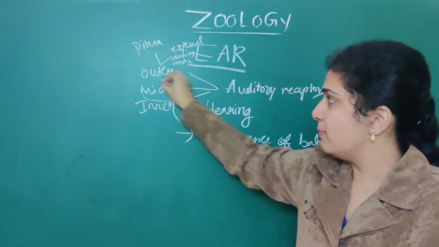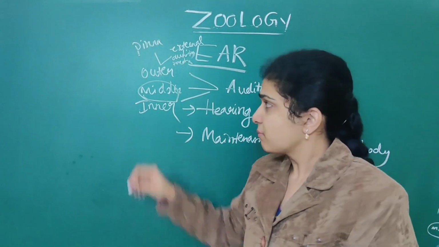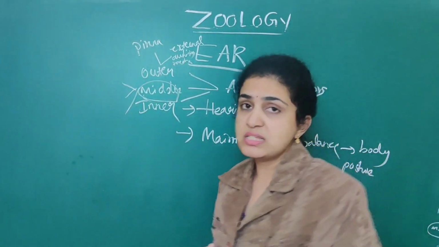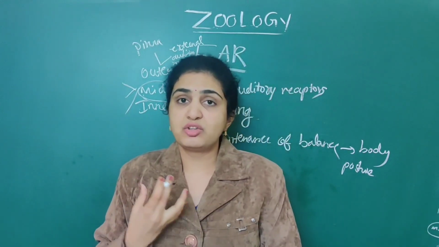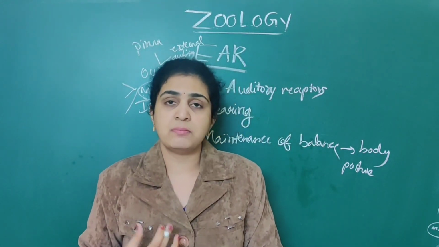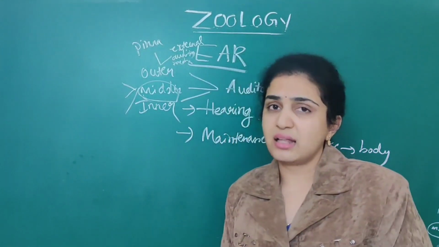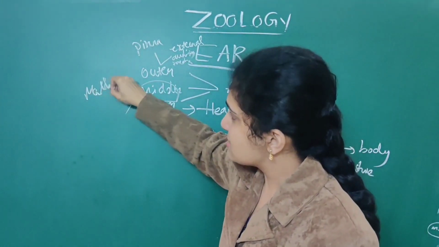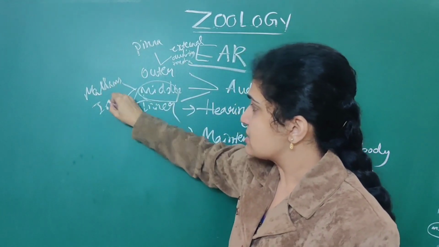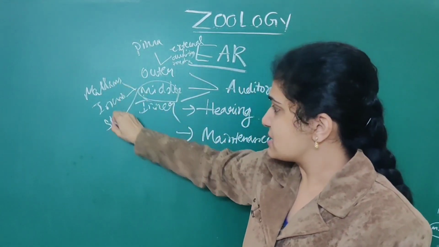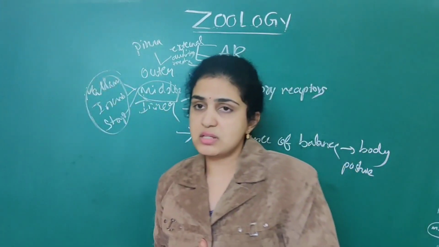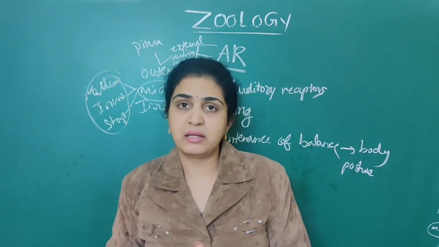Next, when it comes to the middle ear, the middle ear is mainly associated with three bones. These are the three ear ossicles we see. These three ear ossicles are malleus, incus as well as stapes. These are the three smallest bones that are associated with the middle ear.